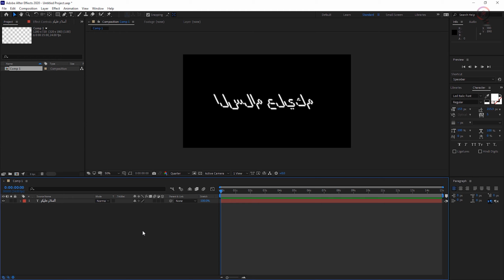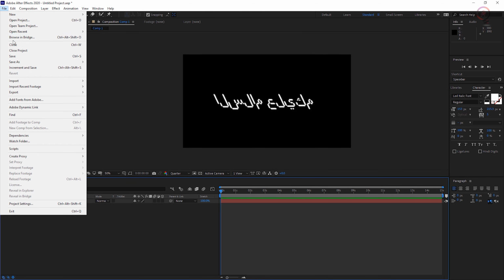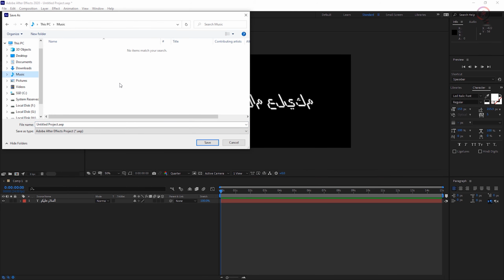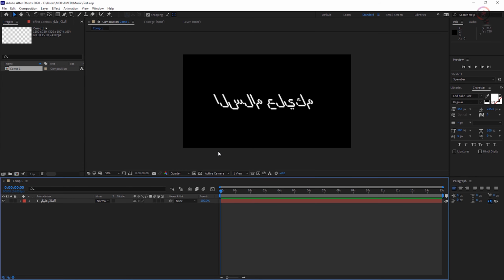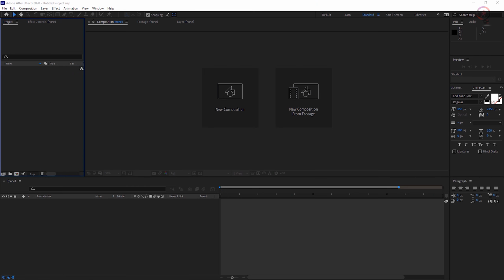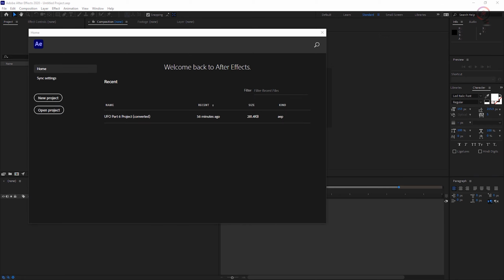Before we restart the software, let me save this project. Here from File, Save as. I will select a path to save this project. I think I will leave this here in this folder. And give it a name. Let's say something like test. And hit save. Now, after restarting the software, let's open the same project.